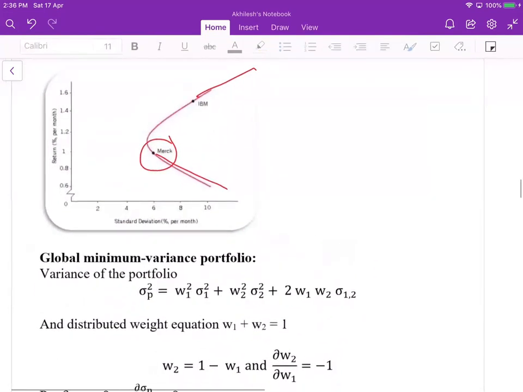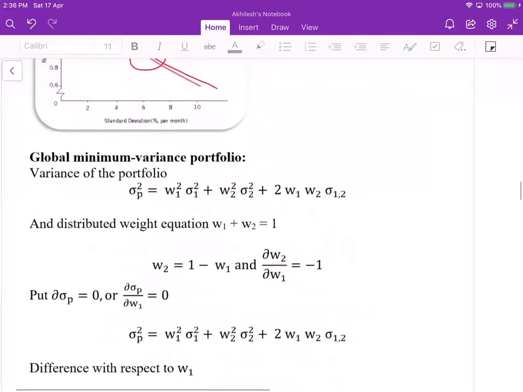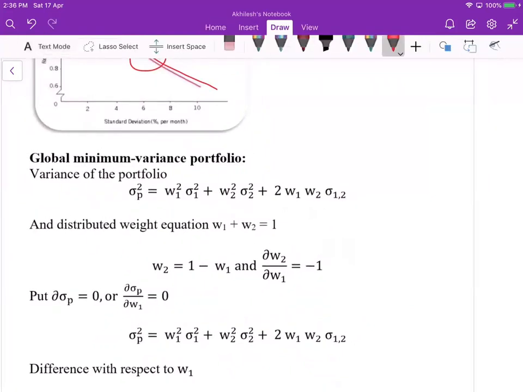Now here we will start computing and constructing the portfolio, and we'll use calculus. So we'll calculate the global minimum variance portfolio. We constructed the portfolio variance, and on that portfolio frontier there are so many combinations. So the idea is to find the global minimum variance. At this particular location, we'll get the minimum variance. This is the minimum variance.